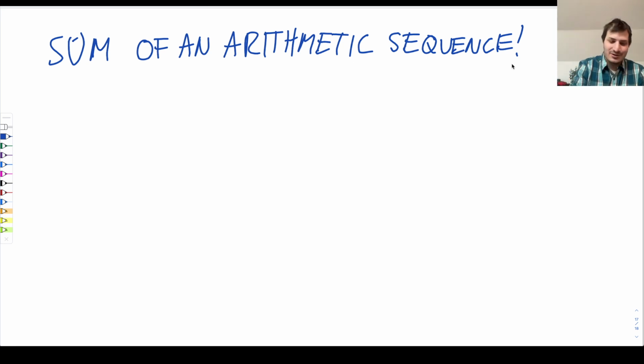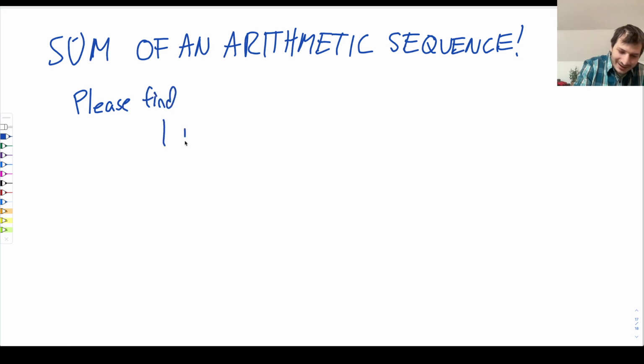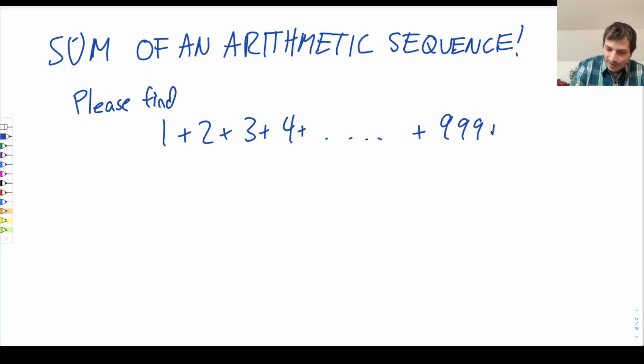So the teacher says to Gauss, please find 1 plus 2 plus 3 plus 4 plus ... plus 999 plus 1,000. So Gauss has to add these up. And the teacher is thinking that Gauss is going to be there all day. This is before calculators, of course, so he had to add them up by hand. And the teacher's like, great, now he won't annoy me for the whole day. But 5 minutes later, Gauss comes back with the answer.